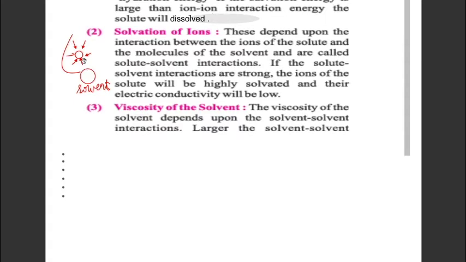If this interaction is strong, that means if the solute ion is highly solvated, surrounded by many solvent particles, then it cannot move towards the electrode and hence conductivity is less. So we can say that if solvation is strong, then conductivity will be less.